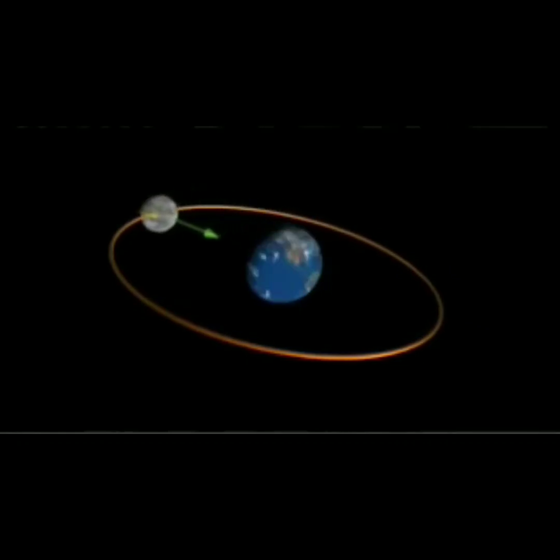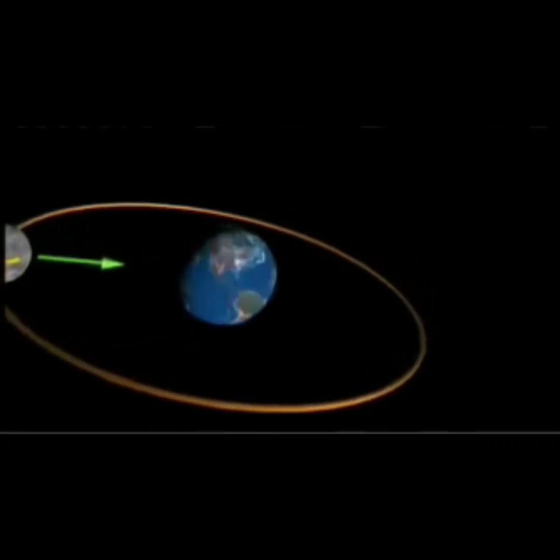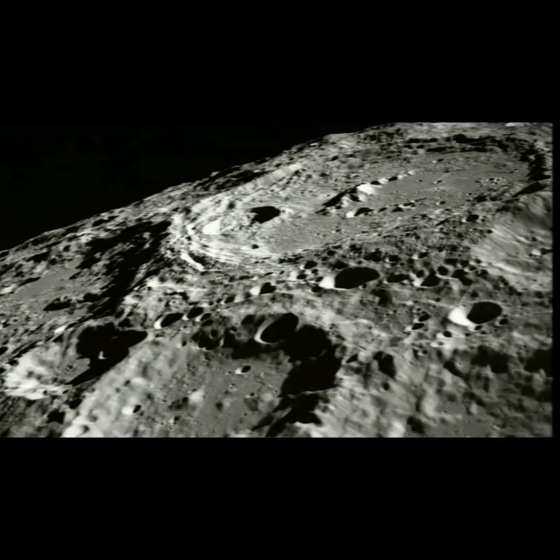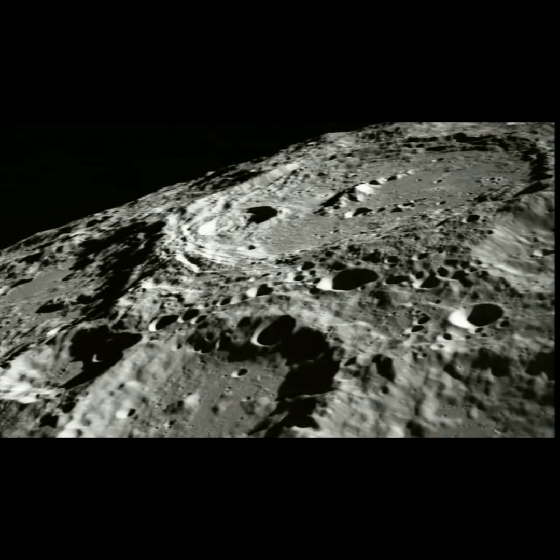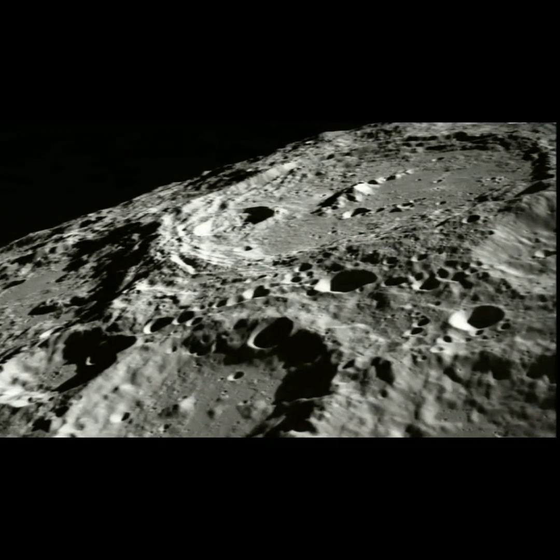So the moon's rotational speed and revolution speed are both the same. There is no difference in timing between the rotation and the revolution of the moon. That is why we are always facing one side of the moon. That is one most important feature of the moon.